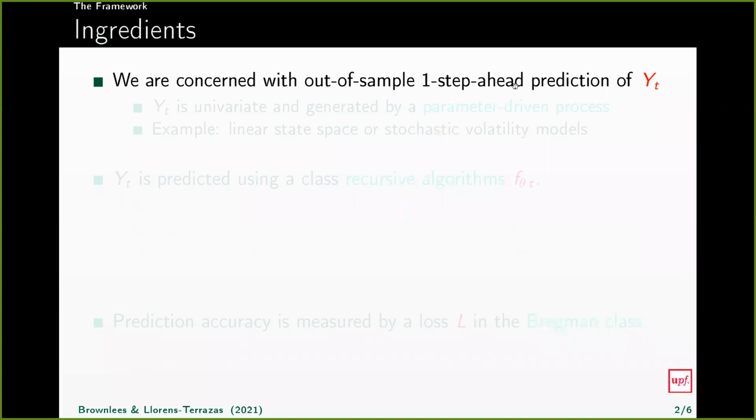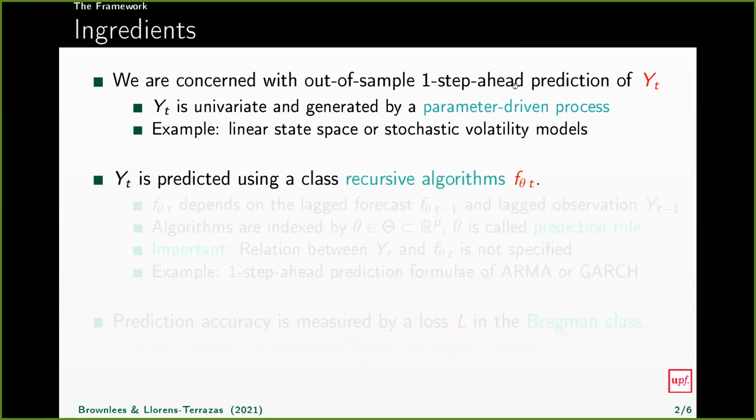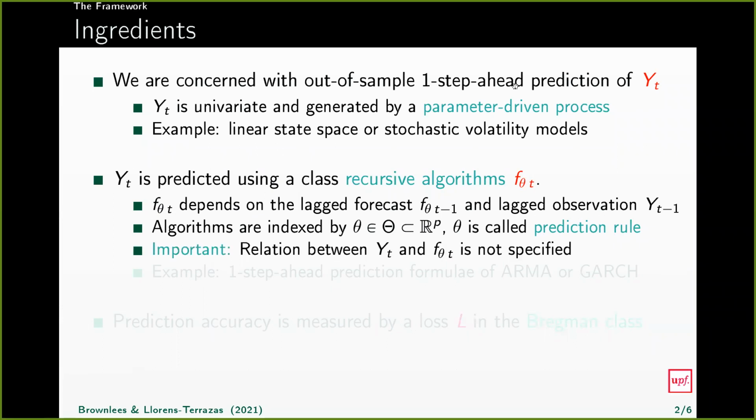We are concerned with out-of-sample, one-step ahead prediction of a time series Y_t. Y_t is univariate and is generated by a parameter-driven process. In particular, it could be a linear state space or a stochastic volatility model. Y_t is predicted using a class of recursive algorithms. This class is called recursive because the forecast produced at time t is a function of the forecast in the previous period. The class of algorithms is indexed by theta, which is a vector, and it's called a prediction rule. Importantly, the relationship between Y_t and f_theta,t is not specified.